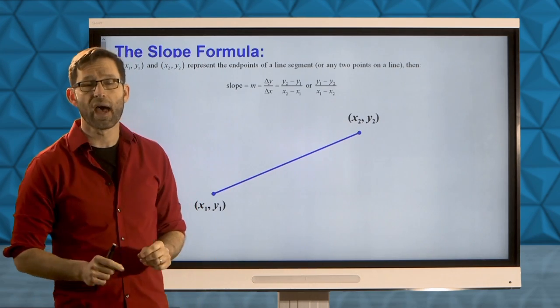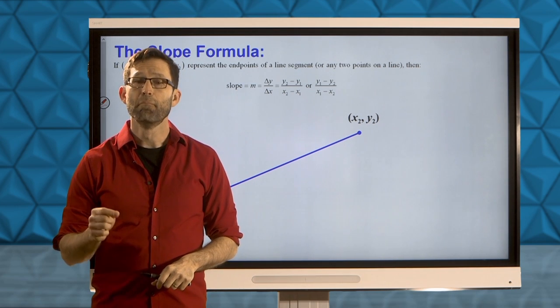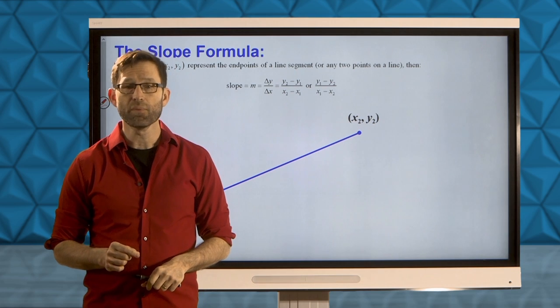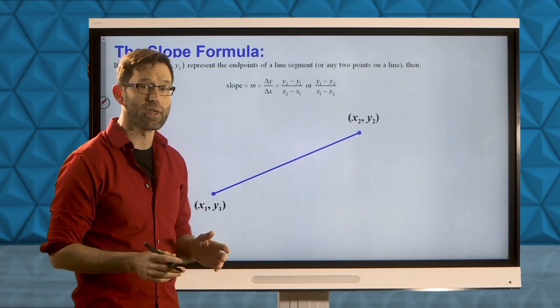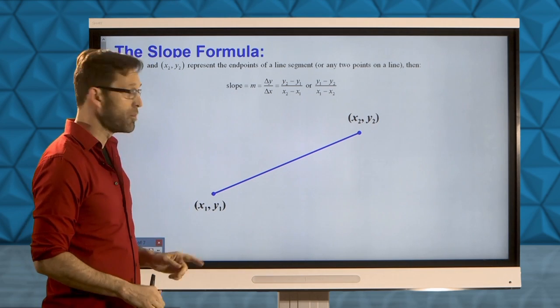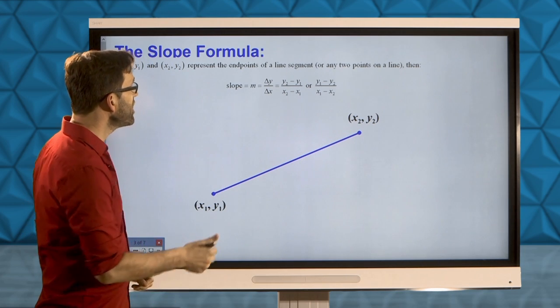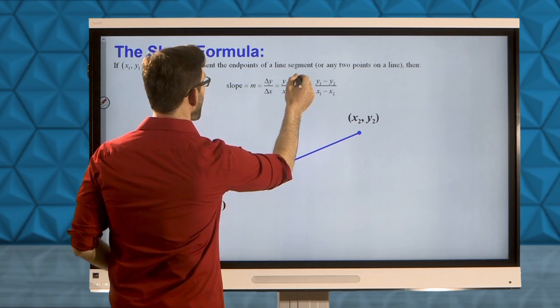We don't want to always have to calculate slope graphically. It's nice when we can, but we want to be able to do it if we simply know the coordinates of the points that we're looking at. So if we know that we have 2 points generically labeled as x1, y1 and x2, y2, we can calculate the slope with this famous formula.